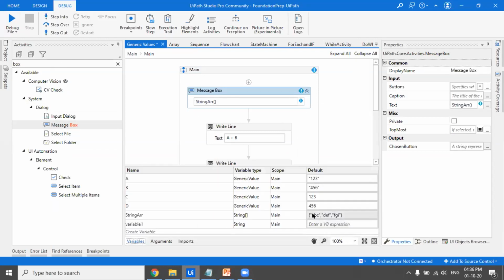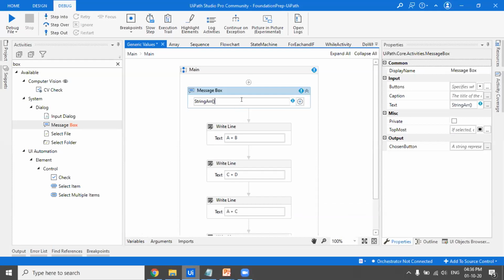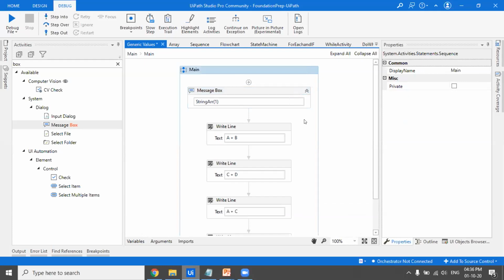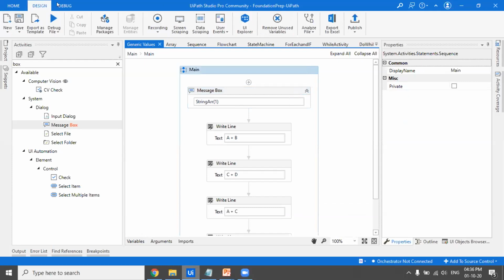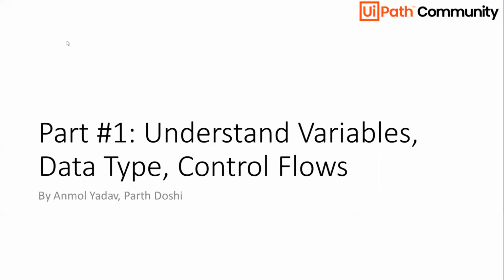ABC is at 0, DEF is at 1, and GHI is at 2. So if I write 1, I will get DEF. Inside this, I'll write the index, get me the value at index 1. And if I just click on run from here, we have got DEF as the output.